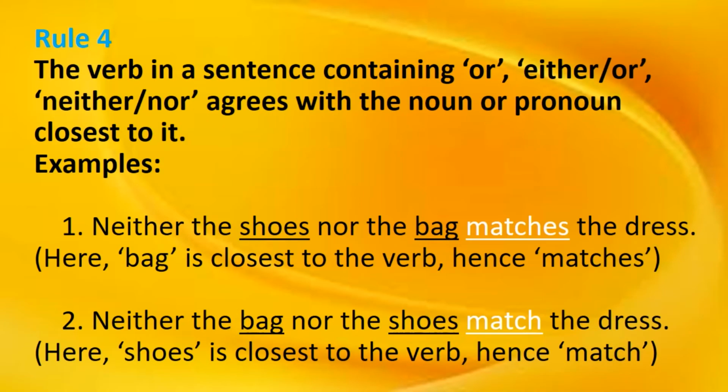Okay, so number 4. The verb in a sentence containing or or neither/nor agrees with the noun or pronoun closest to it, the nearest subject. So what is the nearest subject, whether a plural noun or a singular noun, that decides whether we take a singular or plural verb. So the verb in a sentence containing or or neither/nor agrees with the noun or pronoun closest to it.